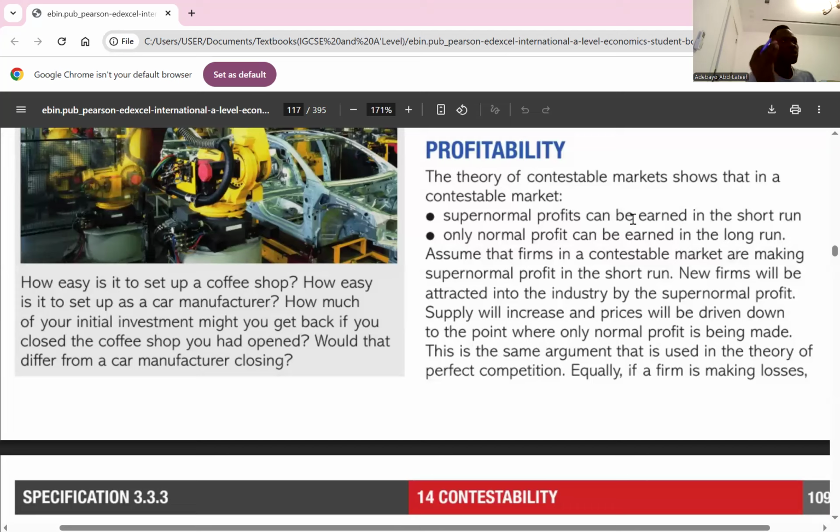They are eat and run. They just want to come to make supernormal profit and leave. But every now and then, when they leave, new ones will come in to contest with that monopolist, which might not be able to leave based on the fact that it has a sunk cost. Do you understand? Yeah. So that is profitability in a contestable market. It makes us know that in the short run, we are able to make supernormal profit, and in the long run, we tend to make what? A normal profit, based on the fact that there are always going to be hit and run competitors. Clear? Yeah. Any questions about that?